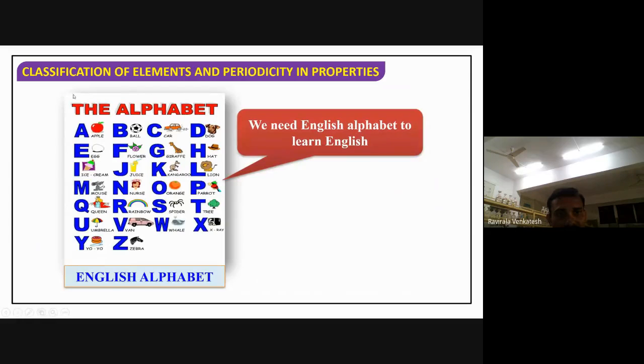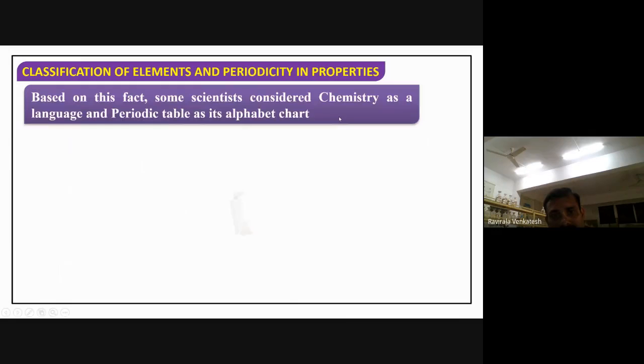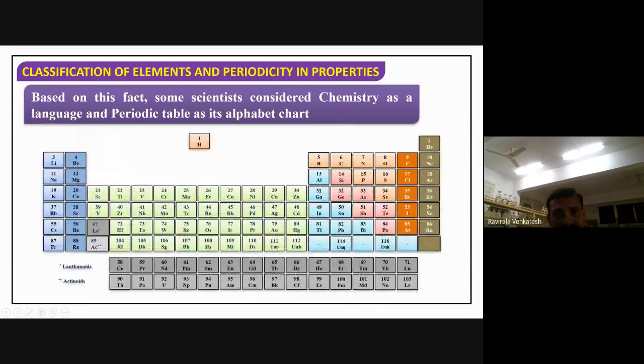You have seen a chart here, for the English language. Similarly, for chemistry, this chart provides everything about chemistry. The periodic table is nothing but the ABCDs of chemistry. Before learning things, we should know how they are arranged here and why they are arranged like this. They arrange the elements in a different manner, like atomic number, groups, periods; everything is given in this. So let's see each and everything now.